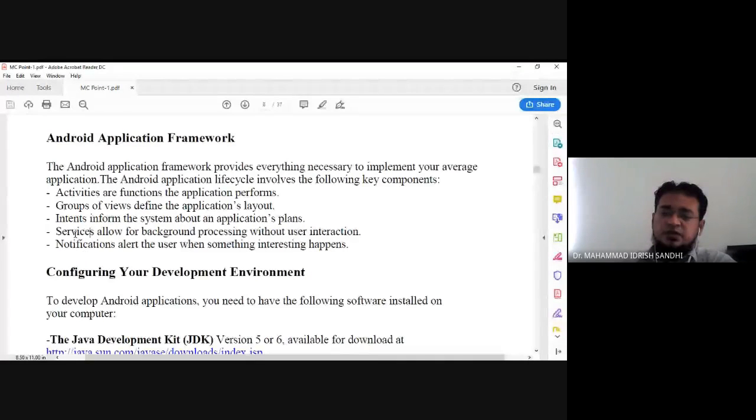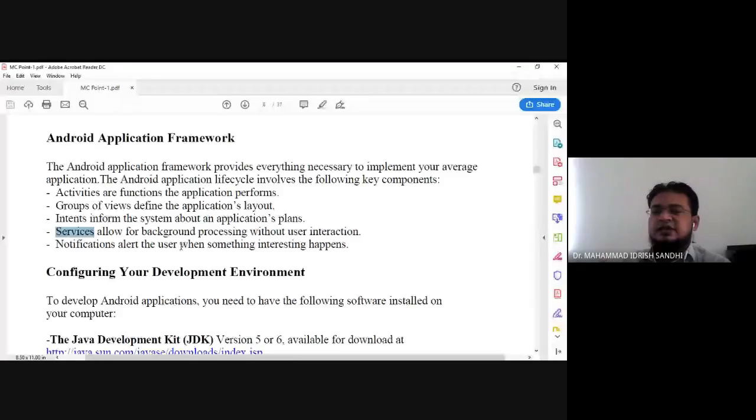Then the fourth important mechanism is service. Service is nothing but a background process. Mind well, service is a background process that runs without the user interface. That means it doesn't require any human interaction.